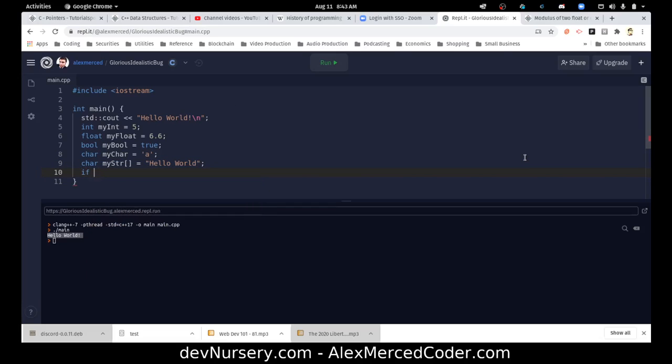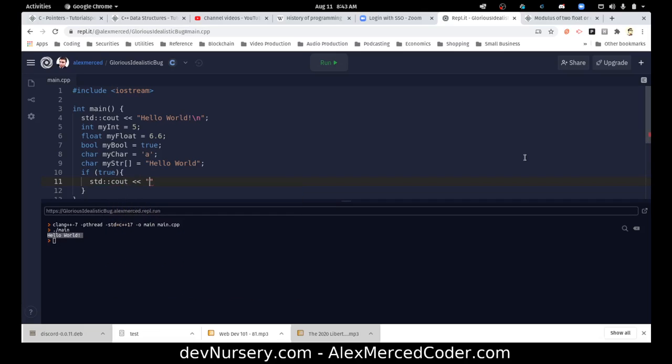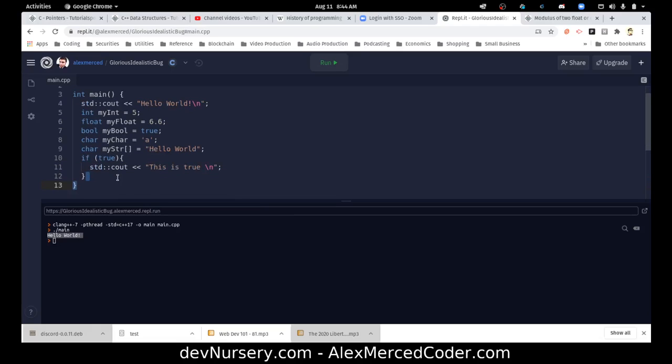Okay, so that's kind of like variable declaration, and then you have your if statements. So if something is true, then we can say standard out, this is true. Let me put a new line character at the end of that. And then else, if it was false, this is false.